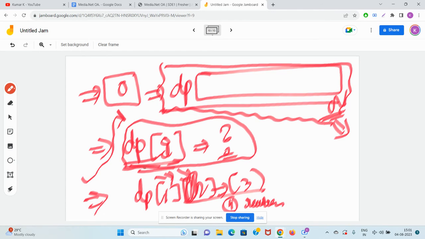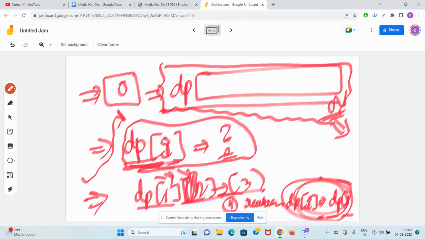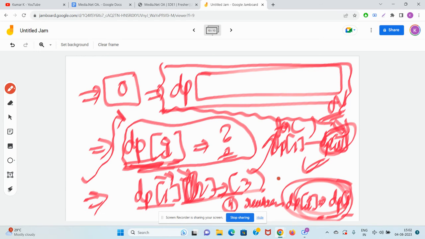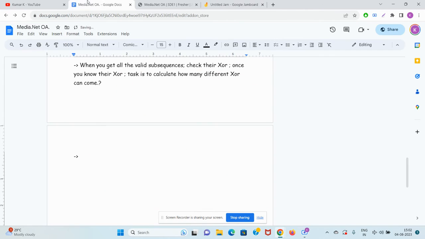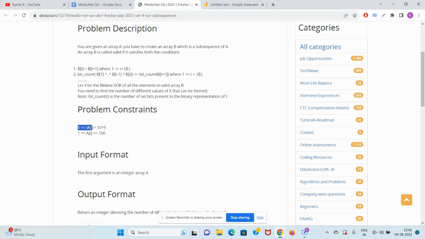according to the requirements of the problem. So first you define the meaning of DP of I, then you try to calculate DP1, DP2, DP3. Once you have these values, you try to calculate the formula of DP of I in terms of the previous DP values, like DP of I minus 1, 2, 3. Once this is done, you will get a formula for DP of I, and then put this formula in a for loop and calculate all the values from DP1 till DPn. And DPn, in most cases, is your final answer depending on the requirement of the question. DPn will give you the best answer for the question if the size of the array is from 1 to n. So in our question also we have an array from 1 to 10 raised to 5.